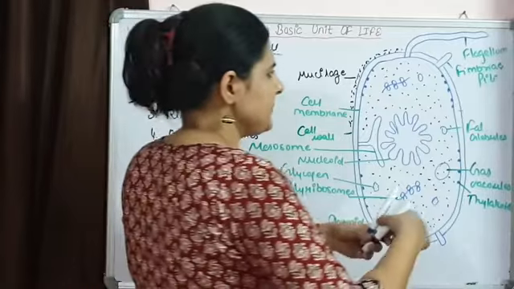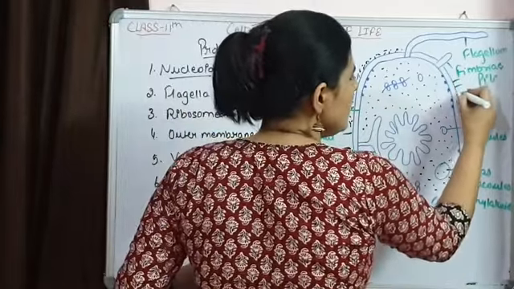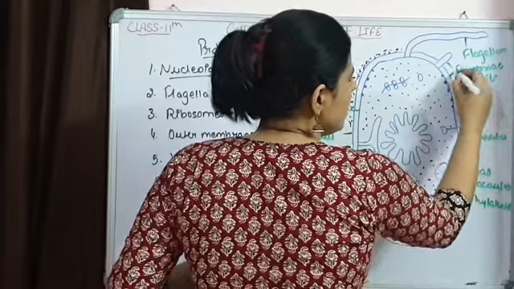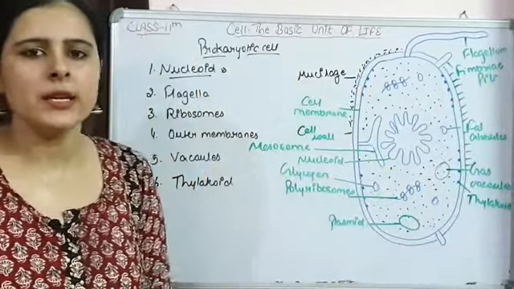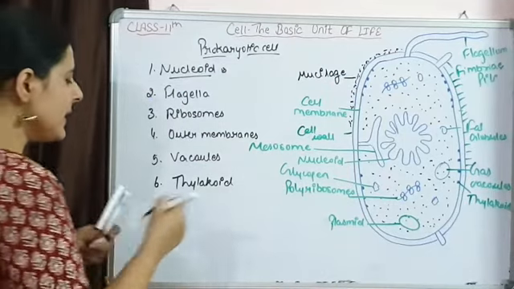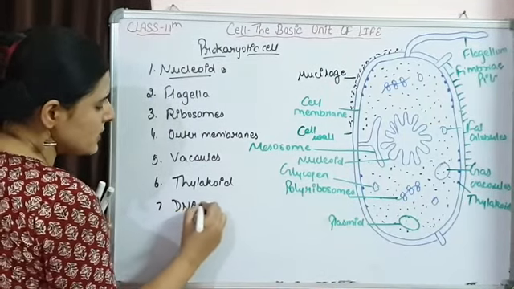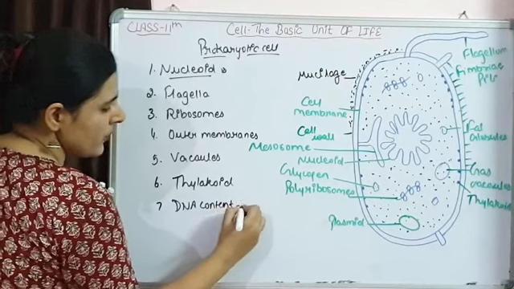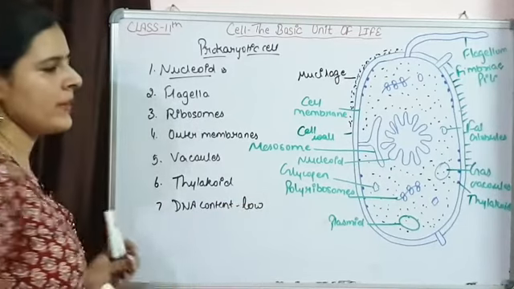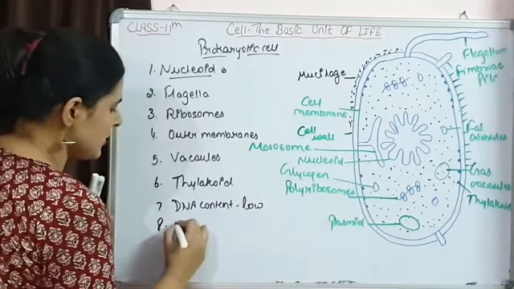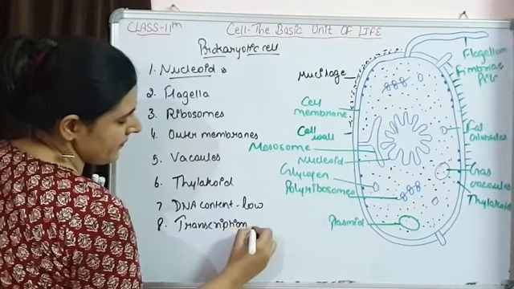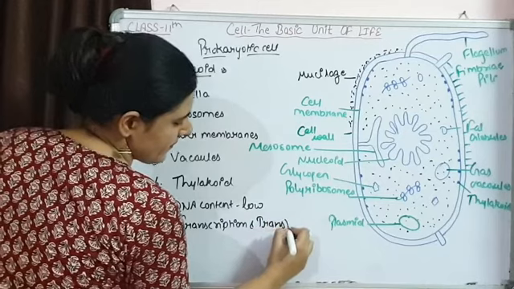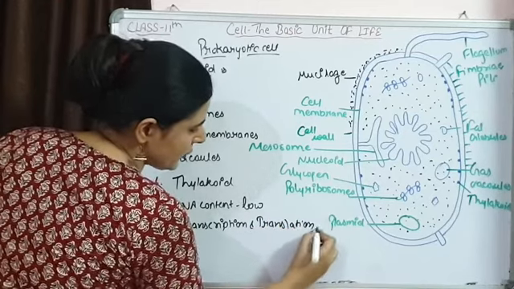Pili, these are the small structures that are going to be present in numerous numbers. If we see the DNA content, then the DNA content is going to be low, and transcription and translation are going to occur in the cytoplasm only.